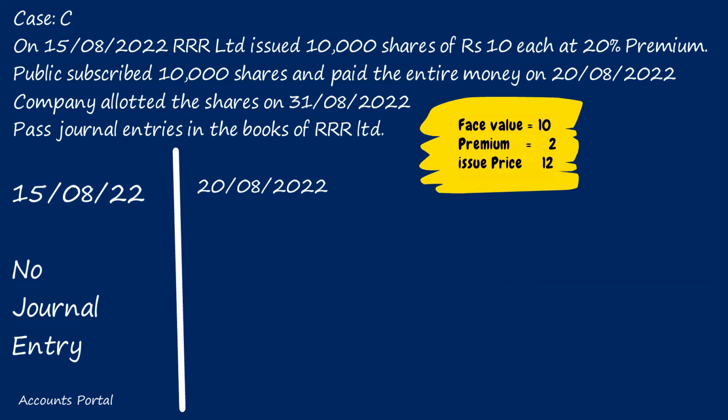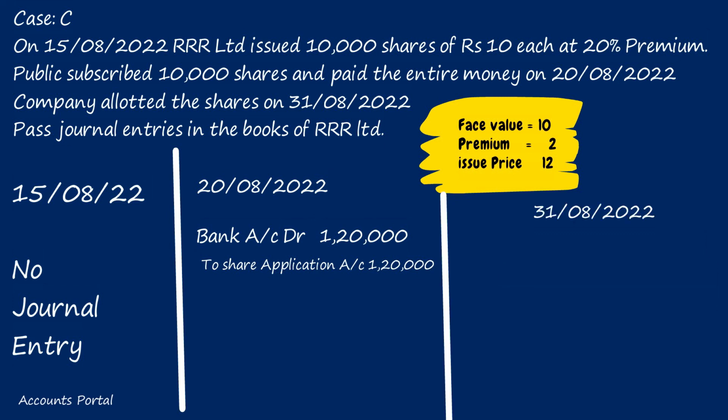So what is the journal entry? Bank account debit, number of shares issued into issue price for each share. 10,000 into 12. How much? 1,20,000. Now a special account should be credited. What is the special account? Share application account. To share application account, 1,20,000. So any application money received at the time of application should be credited to the share application account.